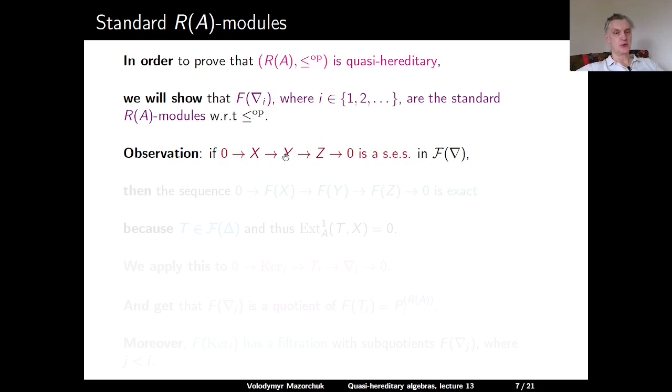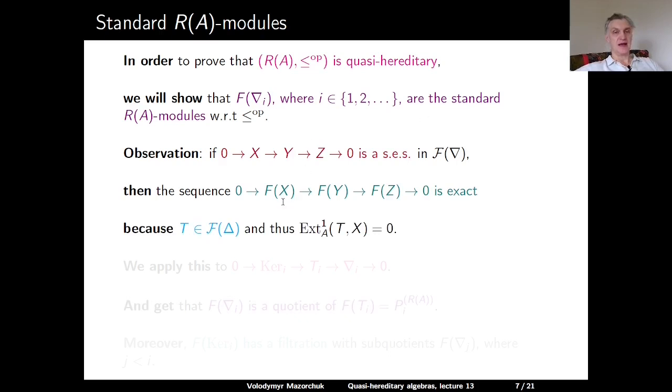So X is a submodule of Y, and the cokernel is Z, and all these three modules X, Y, and Z are in F(nabla). Since F is defined as taking Homs from the tilting modules, and the tilting module has a delta filtration, and X has a nabla filtration, the first Ext from T to X vanishes, so applying our functor F to the short exact sequence results in a short exact sequence.